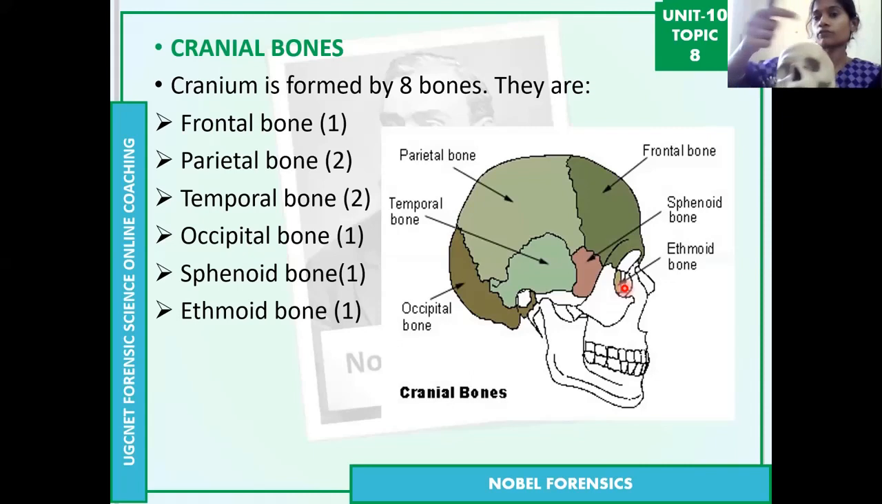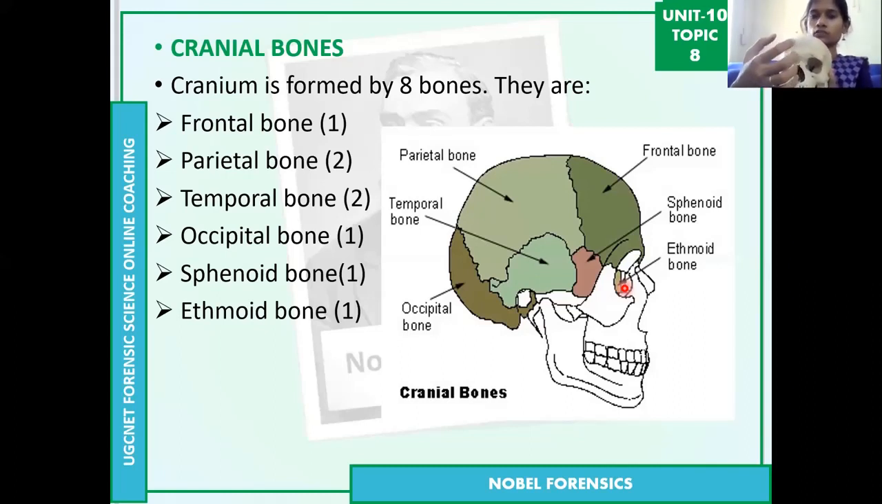But these other bones, like the parietal and temporal bones, are actually individual bones. There are two parietal and two temporal bones. But the sphenoid is the only one bone we can see from both sides of the skull. So these are the 8 bones in the cranial bone.